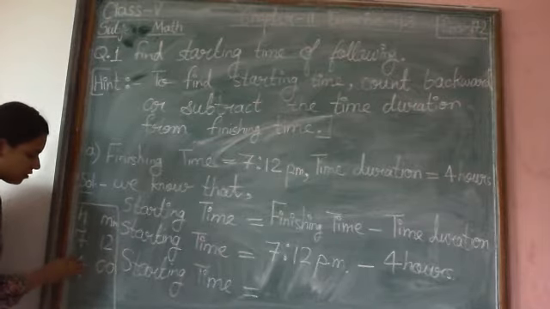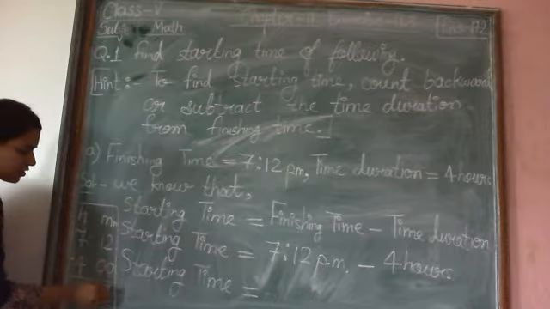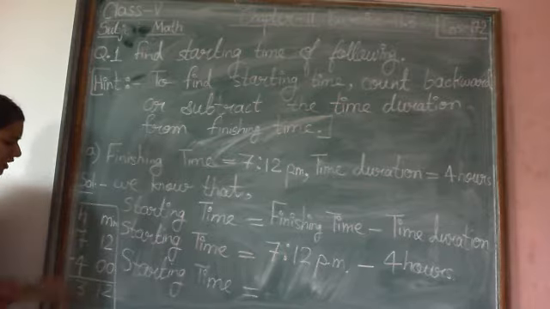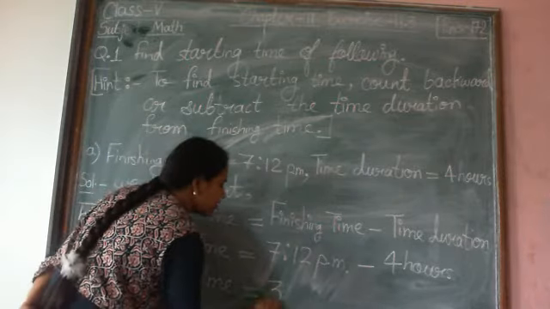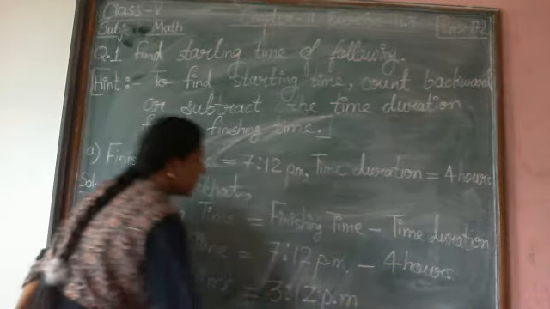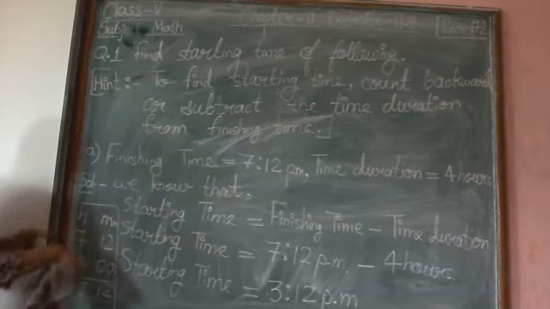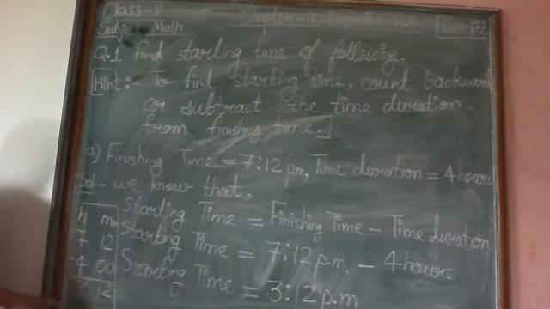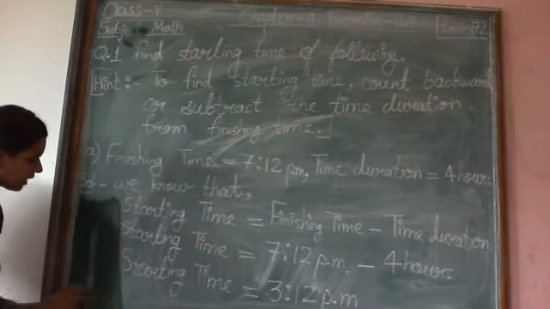Now subtract both. 12 minus 0, 2 minus 0 is 2, 1 minus 0 is 1, 7 minus 4 is 3. So when we subtract 4 hours from 7 hours 12 minutes, we get 3 hours 12 minutes as our result. So this is how in rough work you can arrange the numbers column wise and subtract them. So this is how we find the starting time.